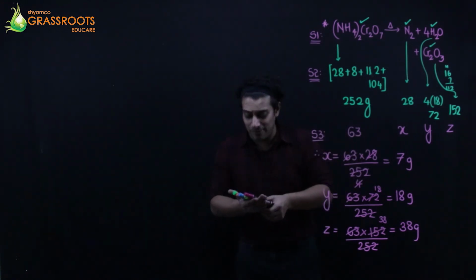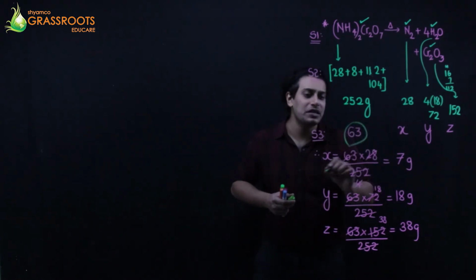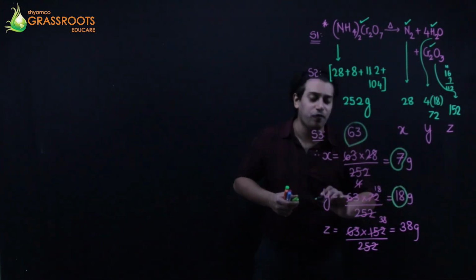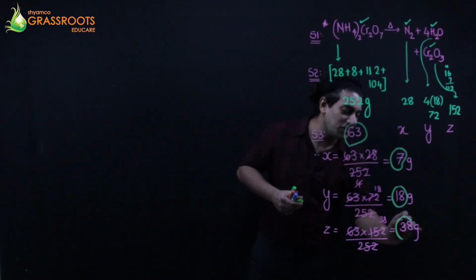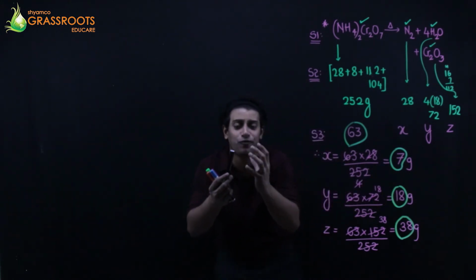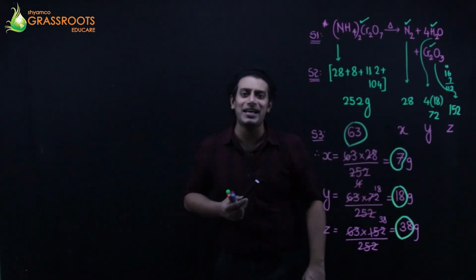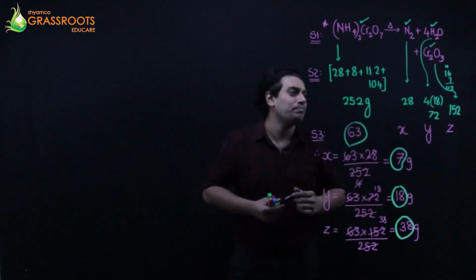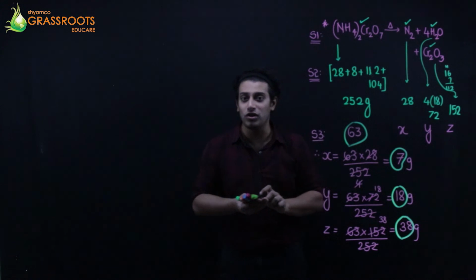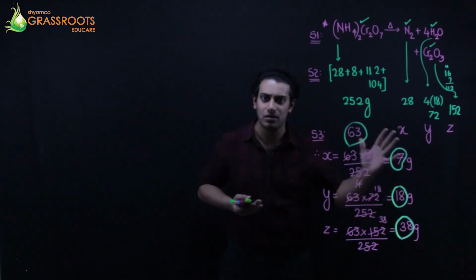So with 63 grams of heat, मैं test tube में इतना ही जला रहा हूँ. I am getting 7 grams of nitrogen, 18 grams of water moisture and 38 grams of Cr2O3. These are the actual products formed in my test tube when I am heating 63 grams of ammonium dichromate. Question में पूछा है find the number of moles of nitrogen and water. Moles पूछा है और Cr2O3 का तो वजन पूछा है. So one of my answers is 38 grams.